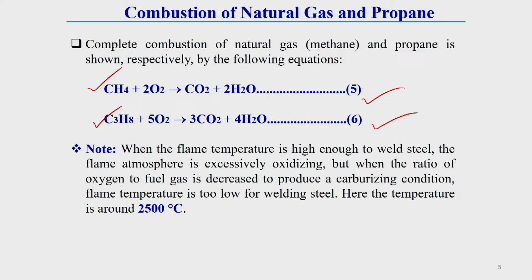Here one thing we should keep in mind: this flame also cannot produce high enough temperature for steel welding, because if we try to develop a higher temperature from this flame, the flame becomes highly oxidizing. This highly oxidizing flame is not applicable for steel welding, because it creates defects in the weld.